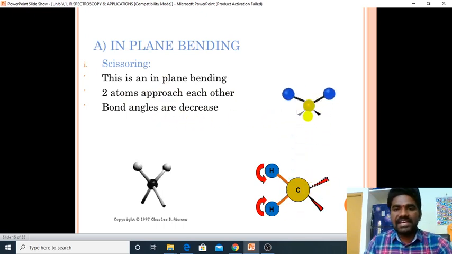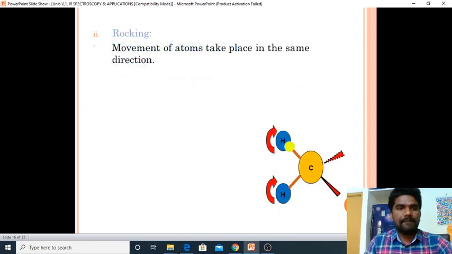If you see here, two atoms come to approach each other, isn't it? In this, bond angles are decreased. This is an in-plane bending. It's a scissor type bending.